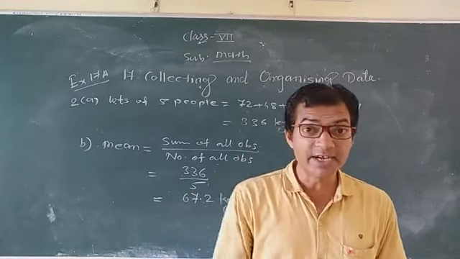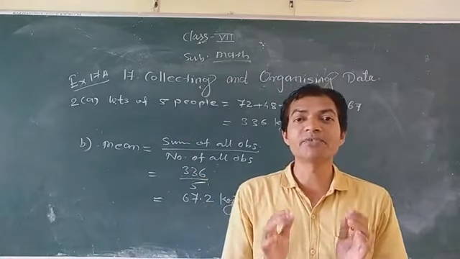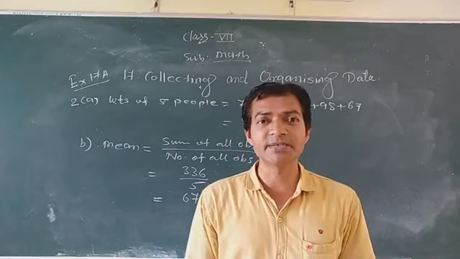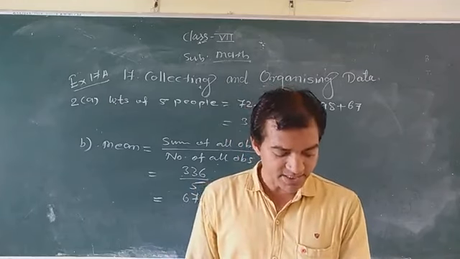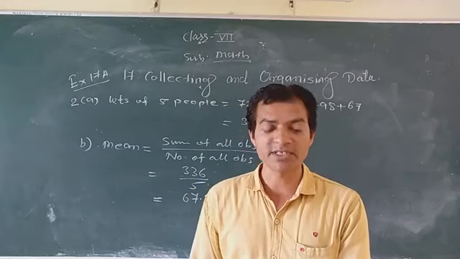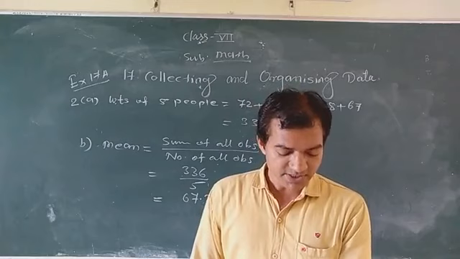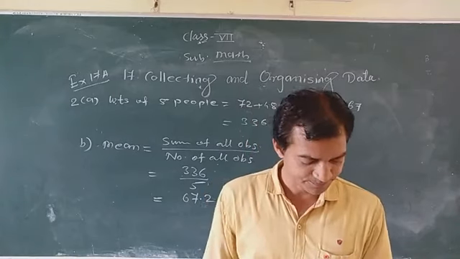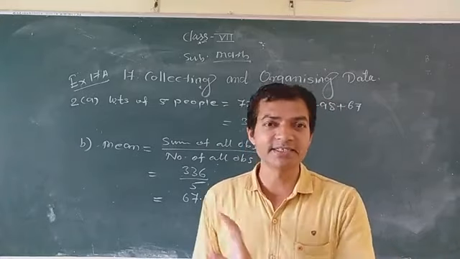Mode means the number which occurs many times in the given data. The number 13 occurs many times, I think 5 times. So write down: mode is equal to 13 degrees Celsius.